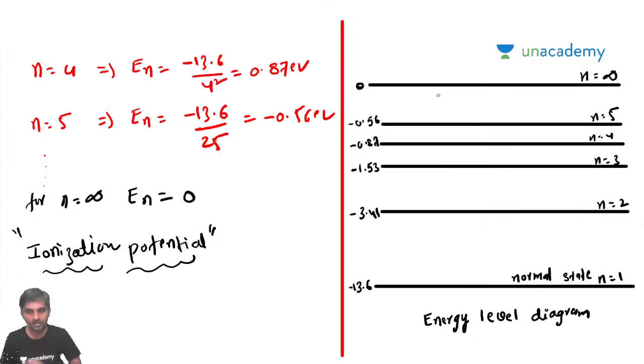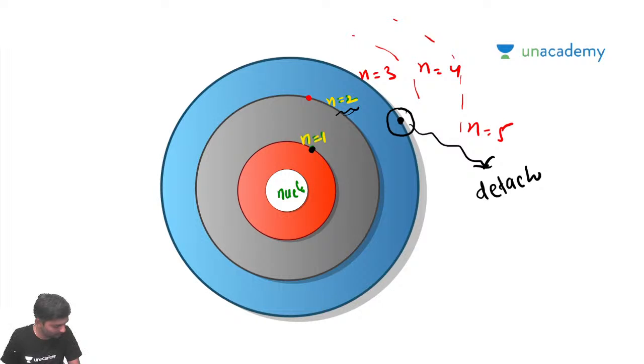Now this level is called ionization level. Okay, no problem, I'll explain it once again.